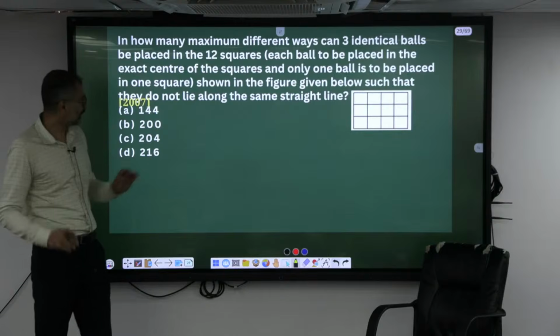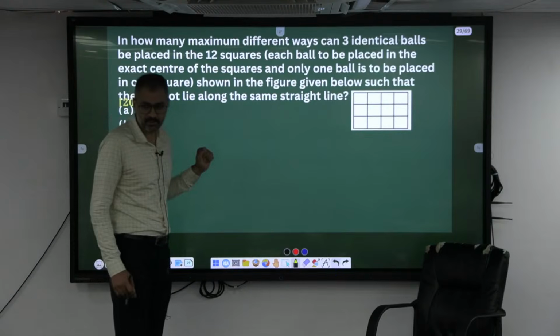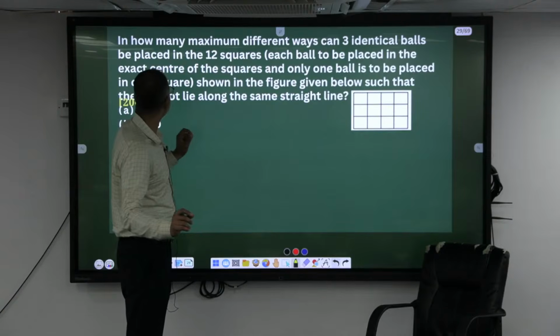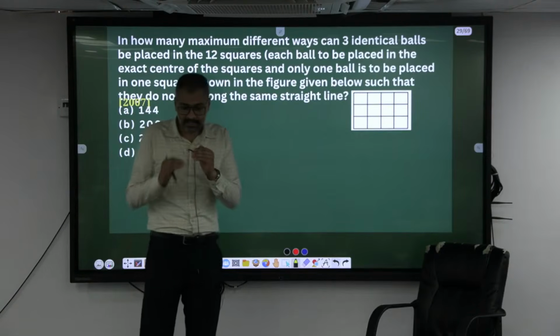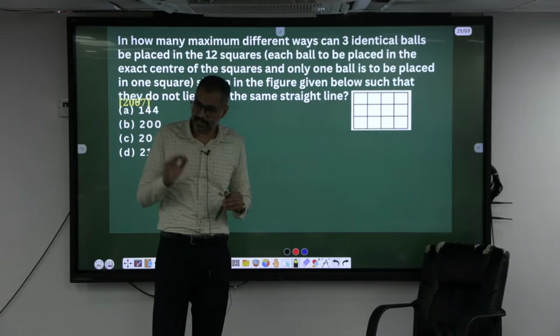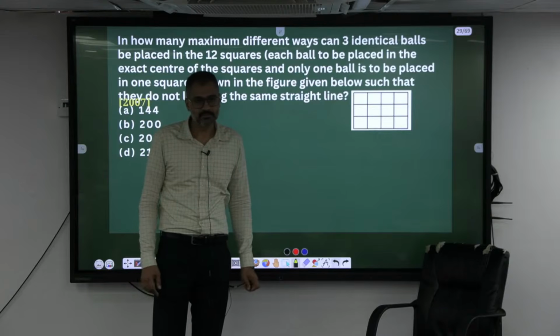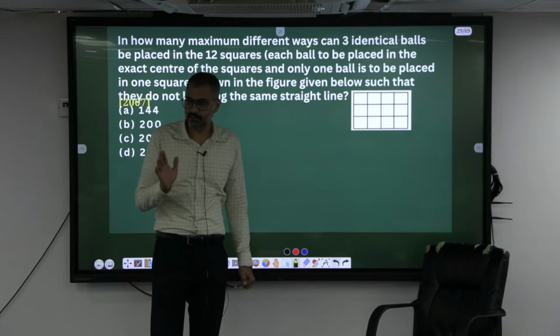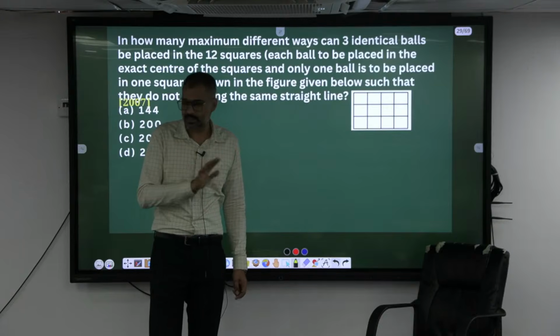Now, forget about this condition. I will reverse this condition: I want you to place all 3 balls in such a way that they come in a straight line, only in a straight line. How many ways can you do it? No formula will recognize this straight line, one after another in sequence. You have to do it manually only.